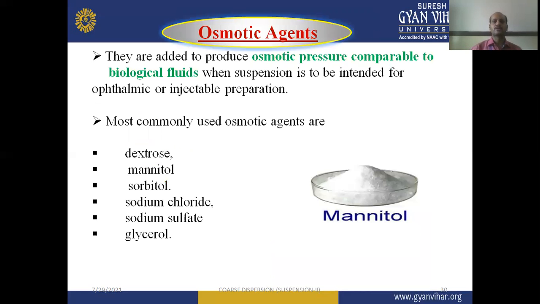Next one is the osmotic agent. They are added to produce an osmotic pressure comparable to the biological fluid, when the suspension is intended for ophthalmic or injectable preparation.